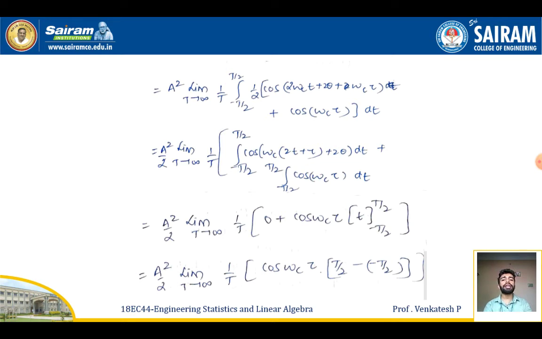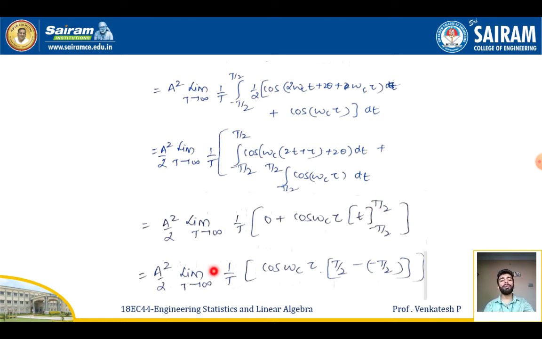On integrating, the cos function between these limits will be equal to 0. So expanding this one, I'll be getting A square by 2 limit T tends to infinity 1 by T, 0 plus cos omega c tau is a constant. So I'll be getting only the t variable here between the limits minus T by 2 to plus T by 2. On applying the limit, I'll be getting what?